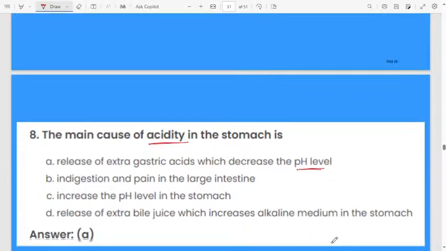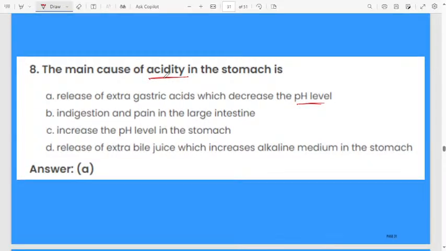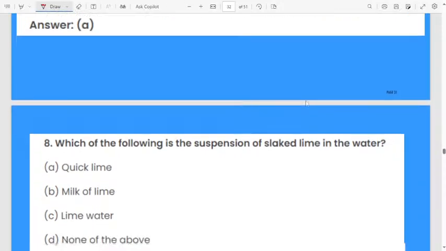Let us see the answer. Option A, release of extra gastric acid, which decreases the pH level. Extra bile juice will not cause it. If you increase the alkaline medium in the stomach, we are having an acid, we will not have an alkaline. Alkaline is nothing but base, don't get confused with that. Release of extra gastric acid, which decreases the pH level. Let us move to the next question.